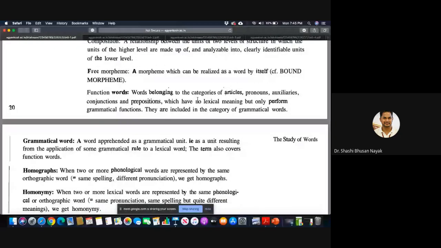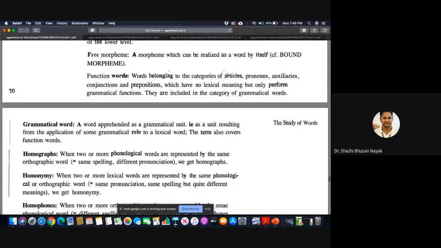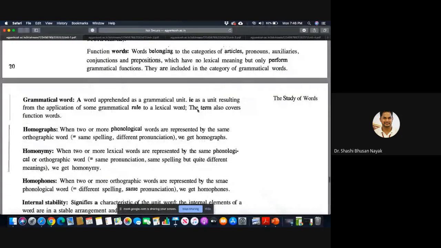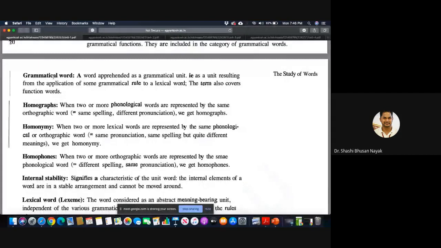Words belonging to the categories of articles, pronouns, auxiliaries, conjunctions, prepositions which have no lexical meaning but only perform grammatical functions. They are included in the category of grammatical words. Then what is a grammatical word? A word apprehended as a grammatical unit, as a unit resulting from the application of some grammatical rule to a lexical word. The term also covers function words.